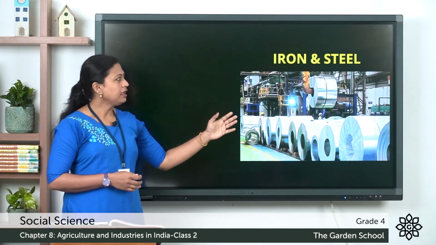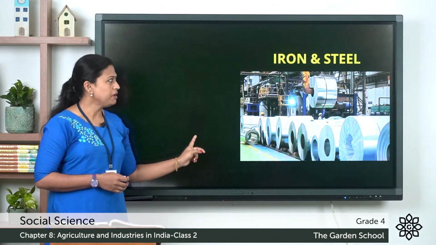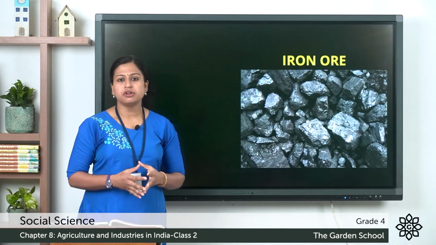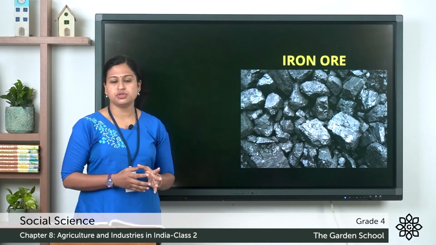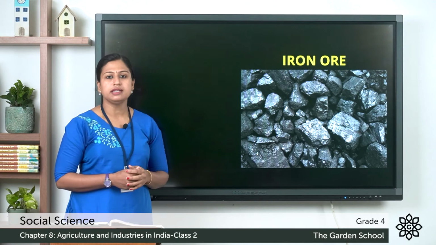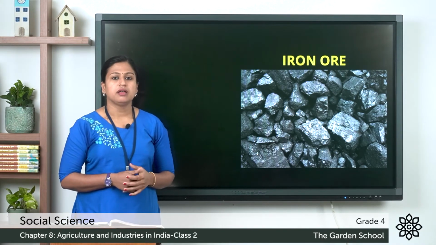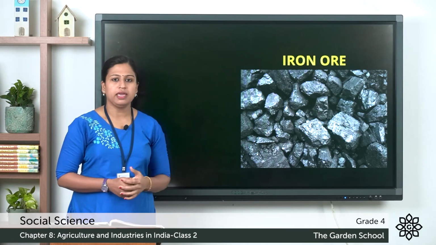Now iron and steel are also not present in this form. So the raw material for the production of iron and steel is iron ore. Now this is present in our nature and it is processed in factories and then we get iron and steel. We use that iron and steel in the manufacture of different vehicles.